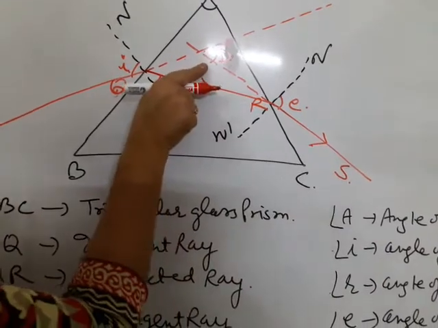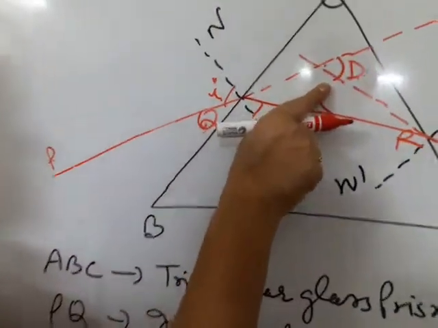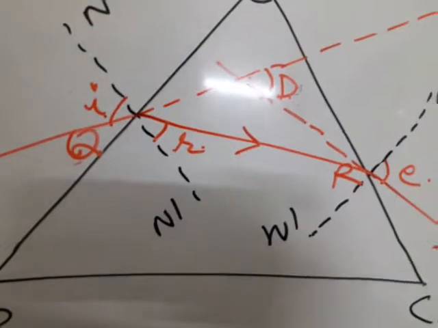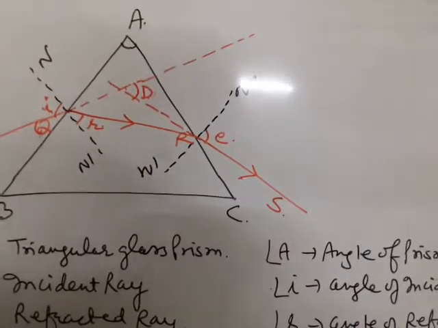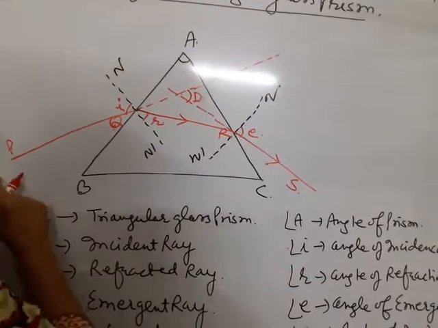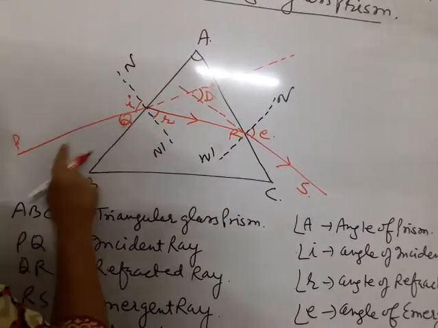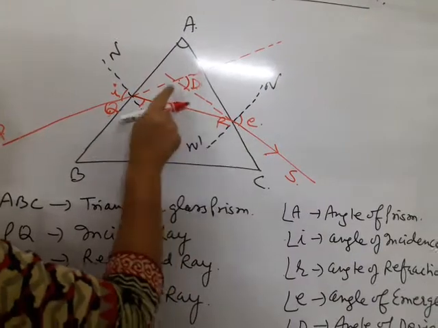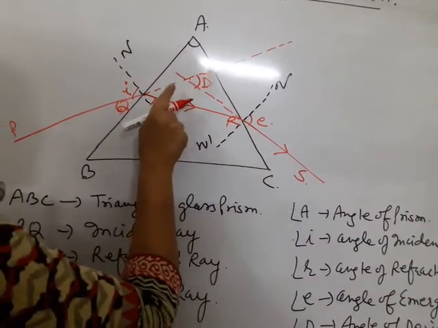And this angle of deviation indicates that this much this incident ray has deviated from its path. So angle of deviation is the angle between the original incident ray and emergent ray proceed backward.